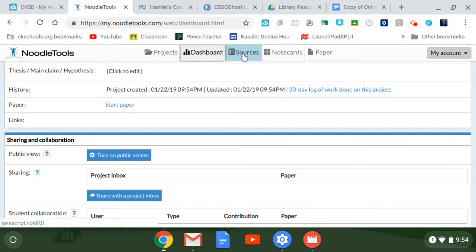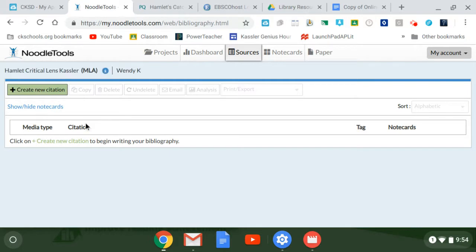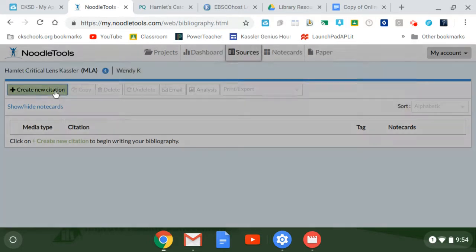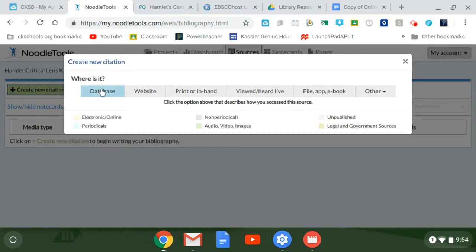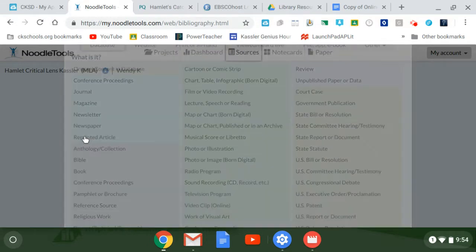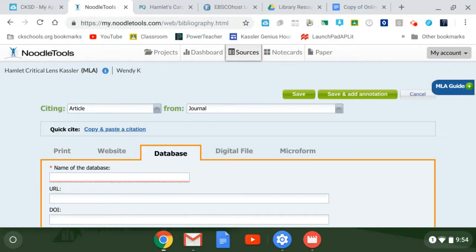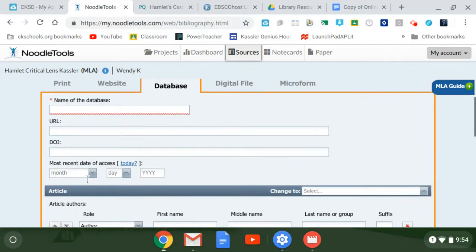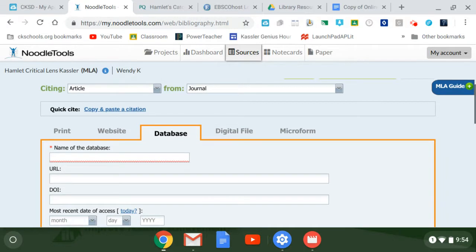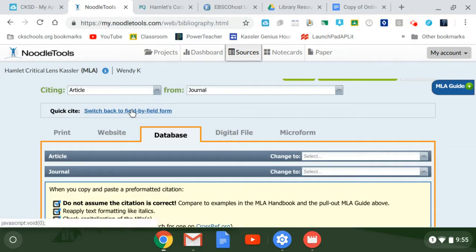So you go to Sources, and you're going to go to Create New Citation. It's a database, so you go here. It's a journal. Hopefully you're going to find mostly journals. I mean, it does have newspaper and stuff here, so let's click Journal. Okay. And what it would really like for you to do is to make you type in all this by hand. I think that's a waste of time. So go here instead. You go here, Quick Cite, copy and paste citation.